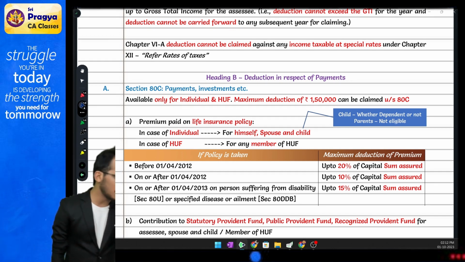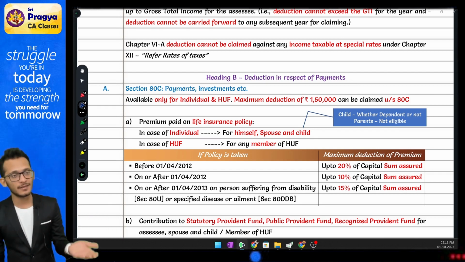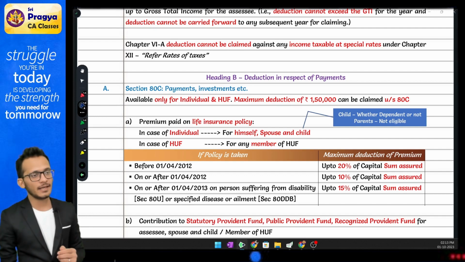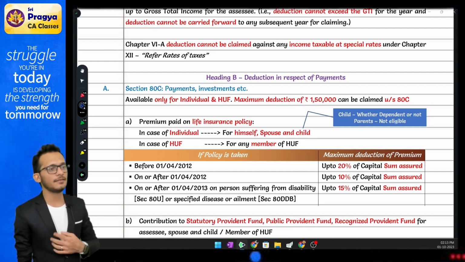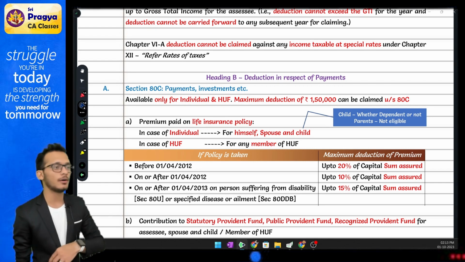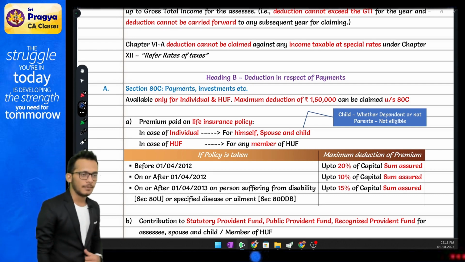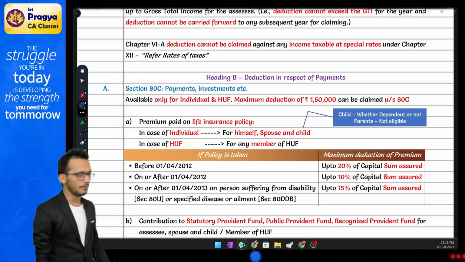Now coming to your chapter 6A, there are two heads of chapter 6A. One is called as expenditure level deductions, and the other is income level deductions. In expenditure level deductions, which is heading B, the first and the most important one is called as 80C. 80C comes and says that we have certain payments and investments which you can make to claim your chapter 6A. Maximum limit is 1,50,000. In that, the first item is your life insurance policy.